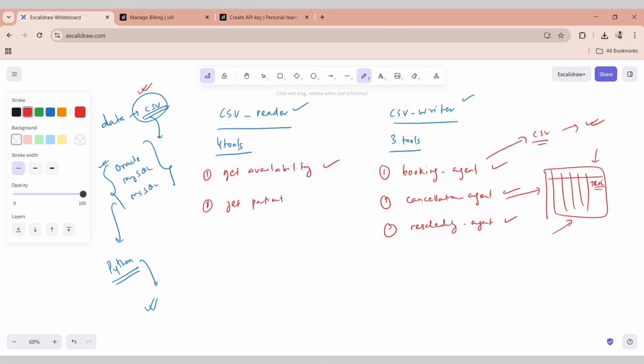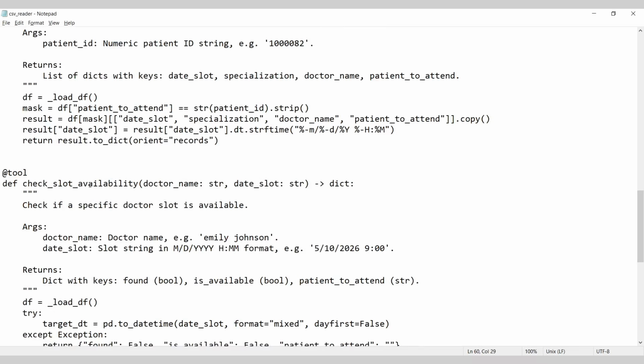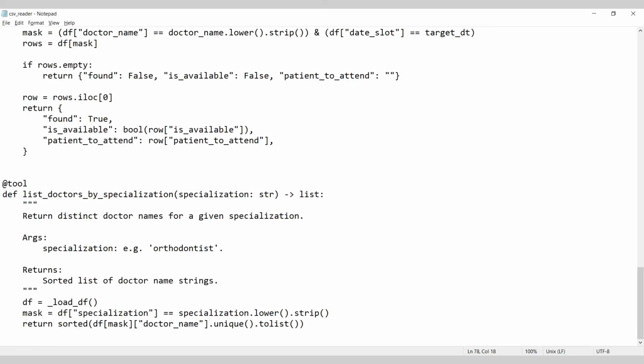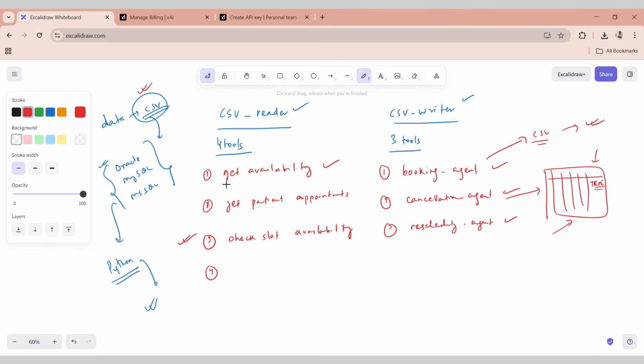Let's say you provide a particular patient ID, you should be able to get the existing appointments, right? Then we have the check slot availability. Imagine you have provided a slot, that is Dr. X available at 8 a.m. on 15th of April. In that case, this particular tool will be triggered. And the last but not the least is list doctors by specialization.